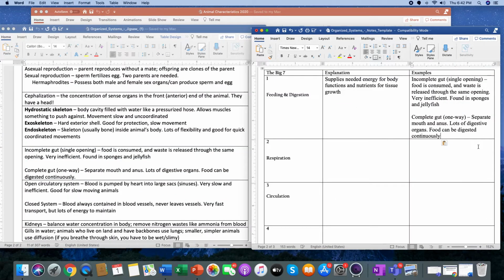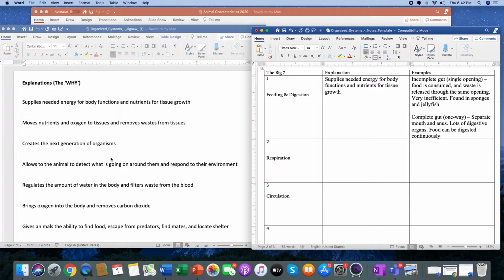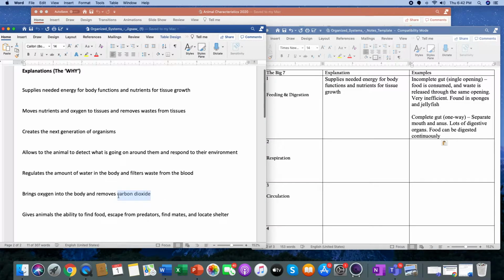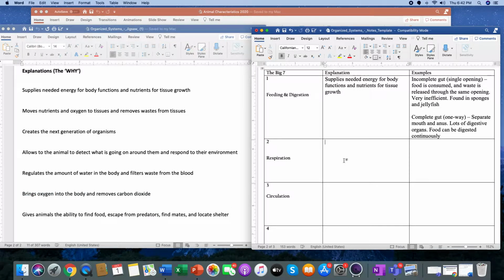So let's go to respiration. Look at that, we are going in order. So respiration. Let's see what respiration is. Boom. This would be the explanation of respiration. Copy paste. There we go. Use this on the test.